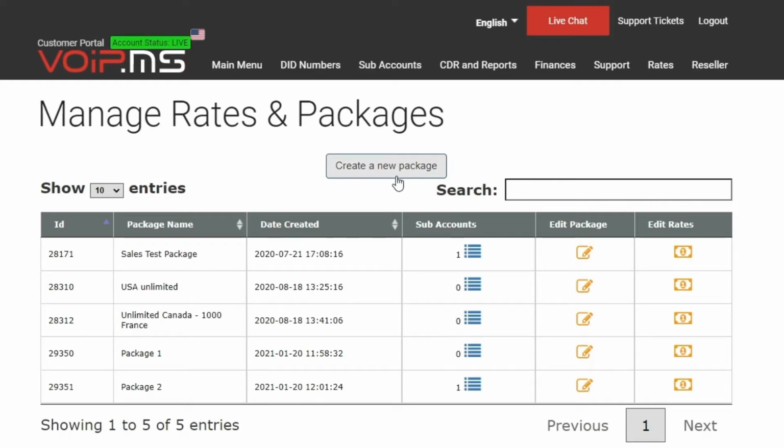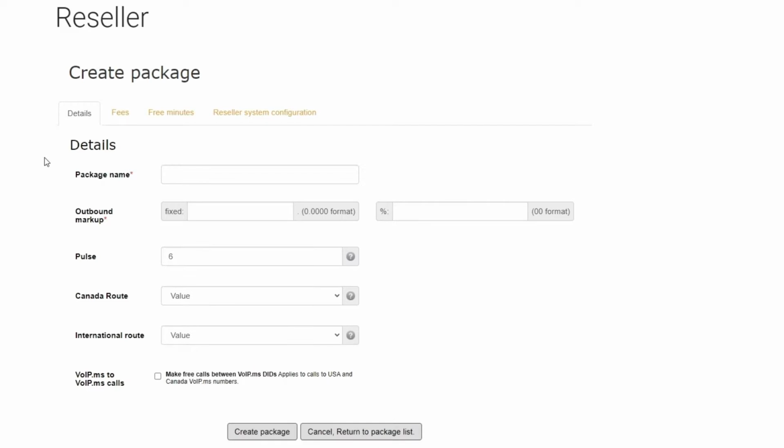Clicking on Create a New Package will bring you to this page. Under the Detail tab, you will be able to set the package name, the outbound markup, the pulse, Canada route, international routes, and allow free calls between VoIP.ms users. The package name, well, this is pretty obvious, is the package name.